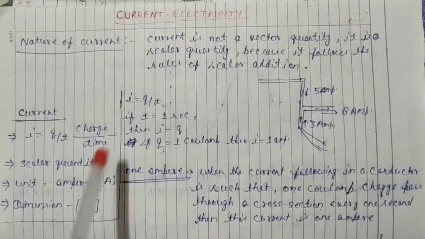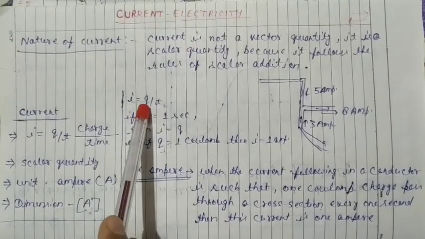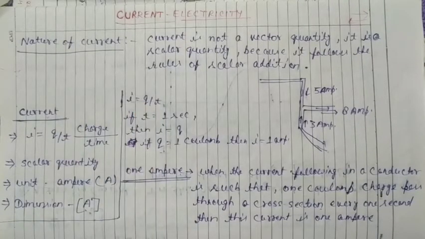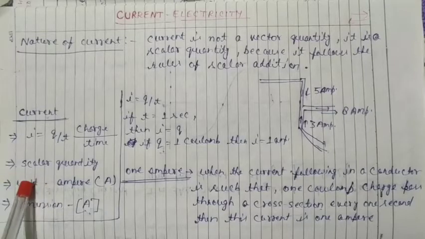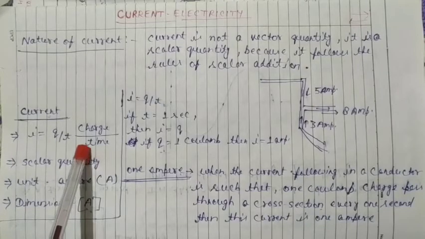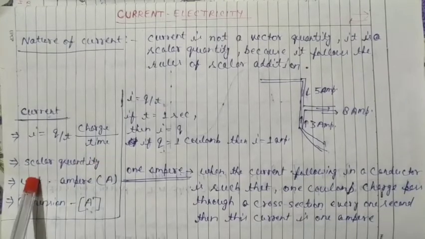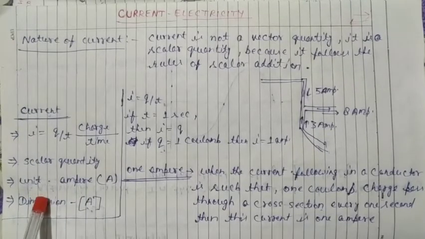Formula of current: I equal to Q upon T, where Q is the charge flowing in time T. The unit of current is ampere.